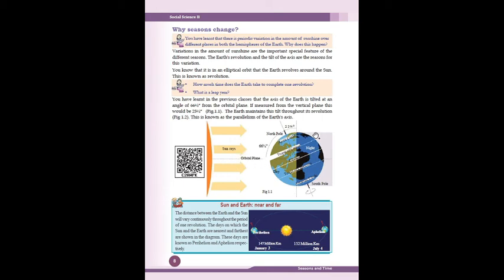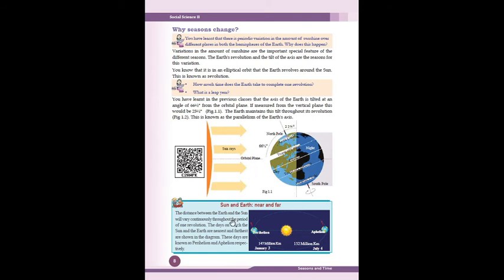Here is one picture of the Earth's axis tilt. You know this line, the equator, 0 degree. The Tropic of Cancer line. The Arctic Circle is the 66.5 degree north line, and the 66.5 degree south line is called the Antarctic Circle. Here the 90 degree point is the South Pole, and here the 90 degree point is called the North Pole.